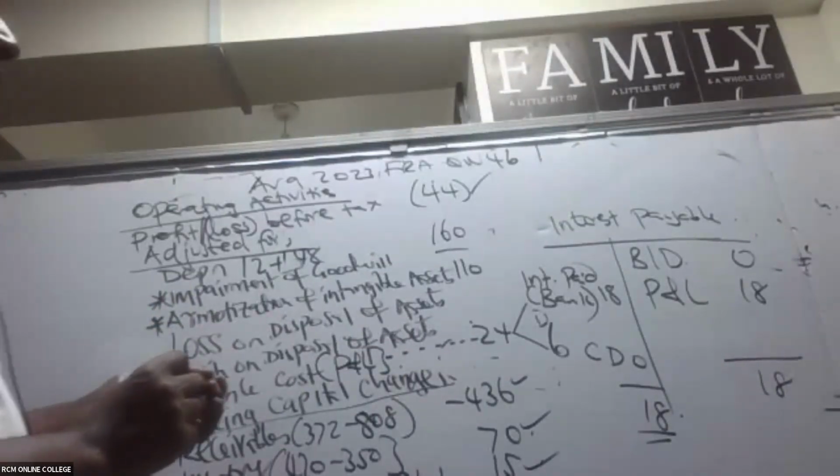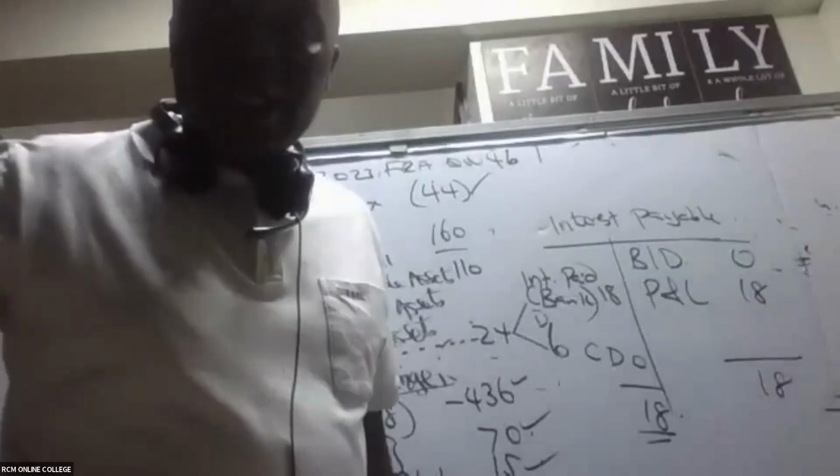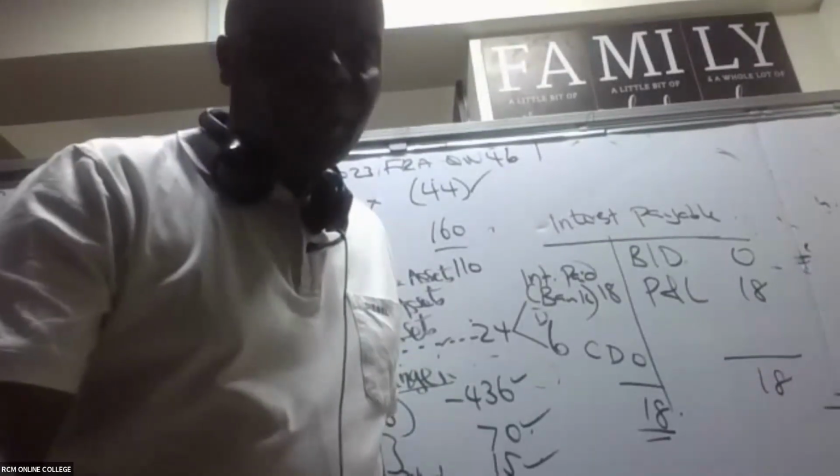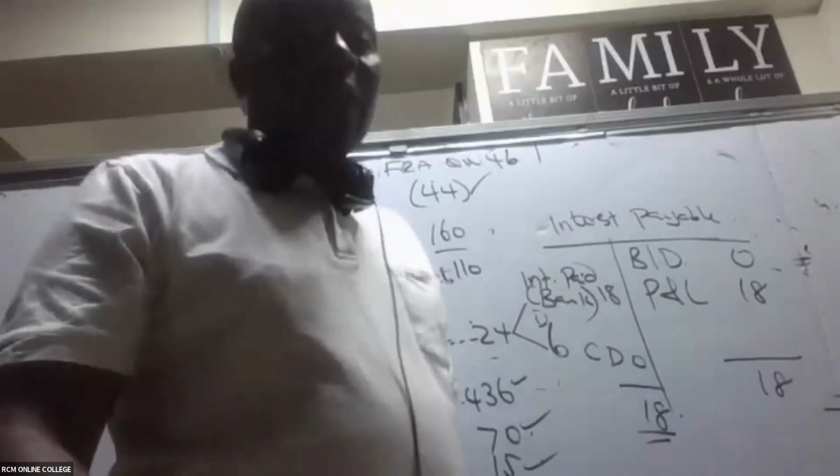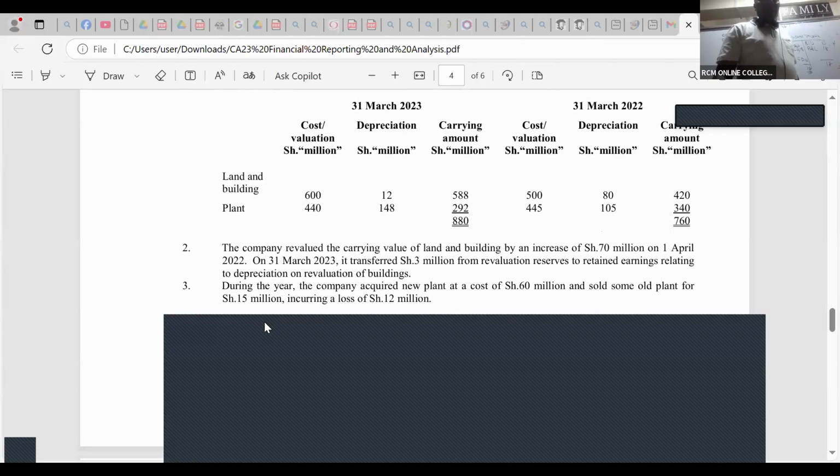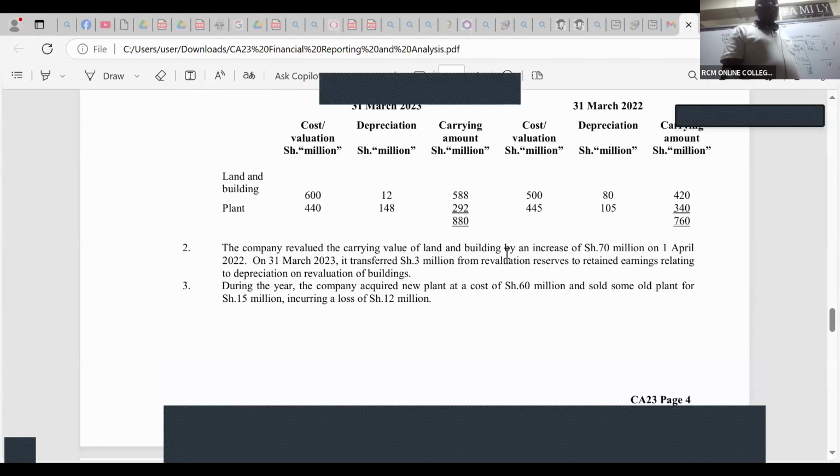Now from there, ladies and gentlemen, I will be able to continue reading my notes. I'm almost finishing this. So we come straight away to note number 2. The company revalued the carrying value of land and buildings by an increase of 70 million on 1st April 2022.